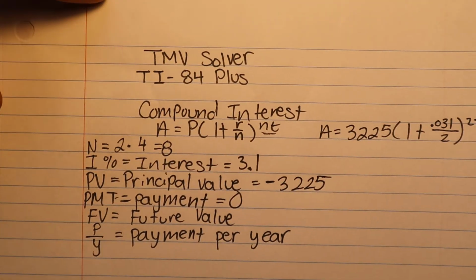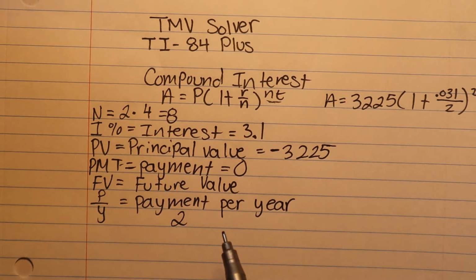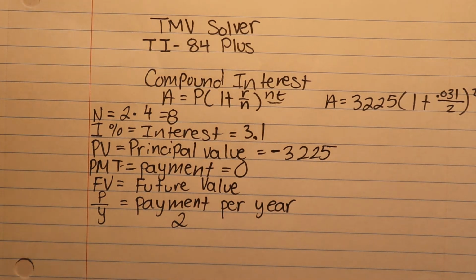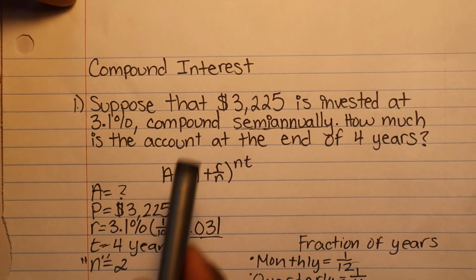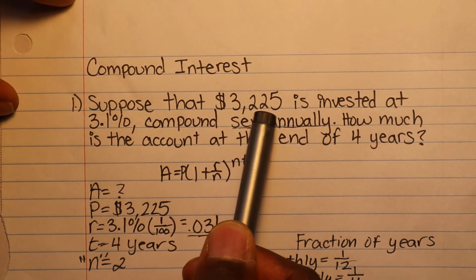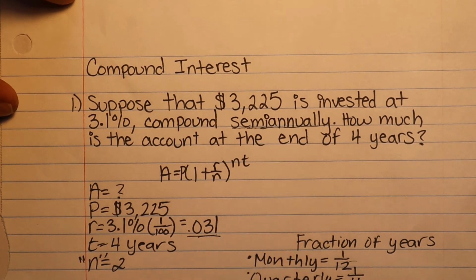So therefore, it's payment per year, and we already know that our payment per year is just 2, because it's semi-annually. The reason why I say it's semi-annually is because if you look at the original question, that's what I was asking for: suppose that 3,225 is invested at 3.1%, compounded semi-annually. Okay.